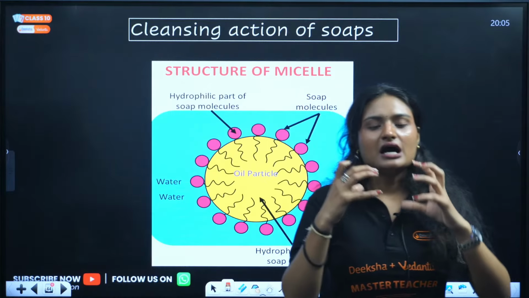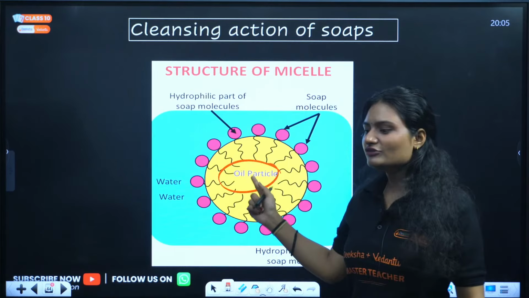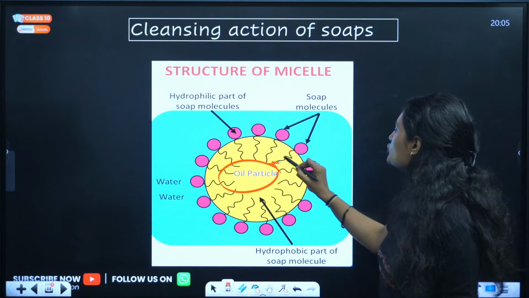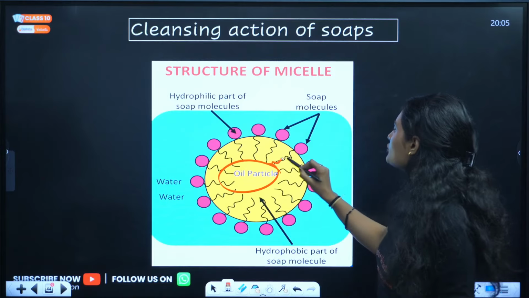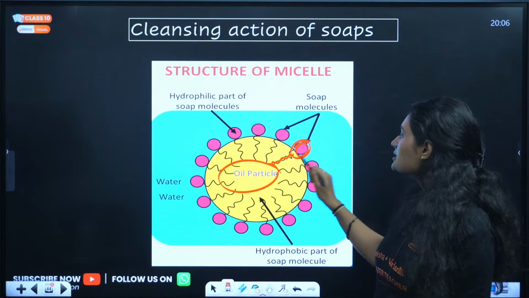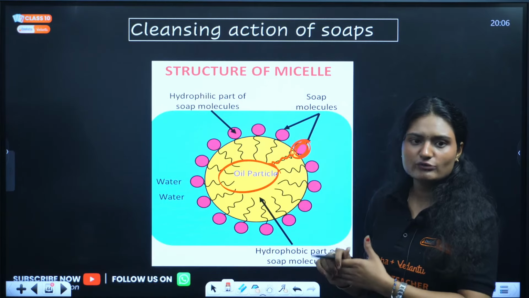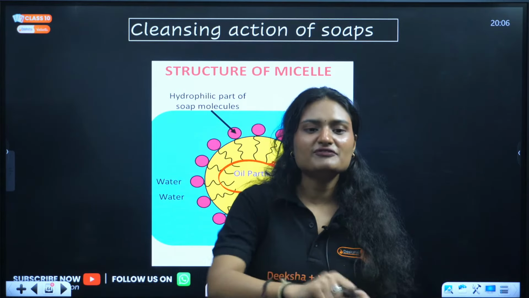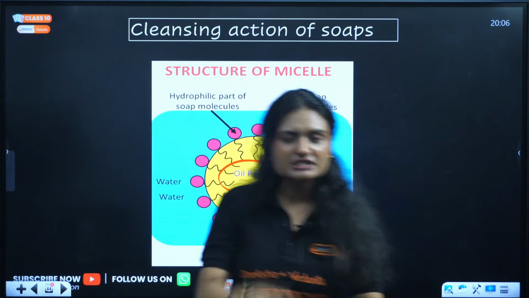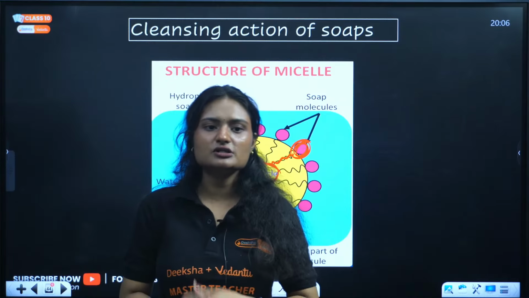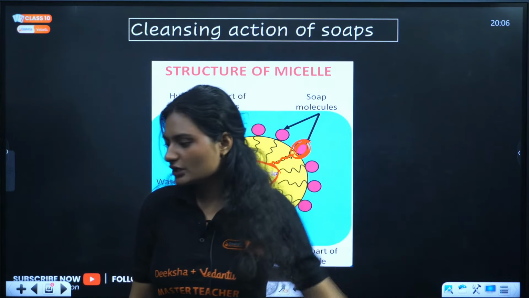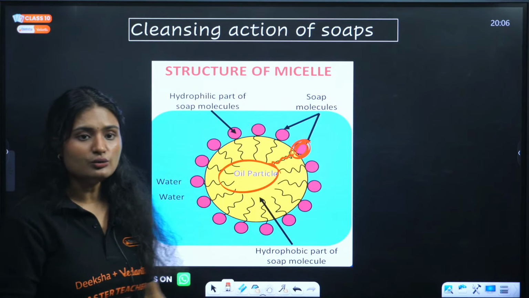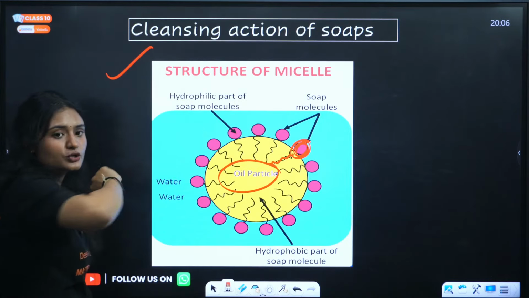They form a micelle around the dirt particle. We have an oil dirt particle, right? Around this, the soap molecules align themselves in such a way that their hydrophobic tail is towards the oil or grease particle, and their hydrophilic, water-loving head is outside, pointing towards the water, right? Now this is a micelle. How do you separate the micelle from your clothes? By agitation, you rub them physically, and then wash them in excess of water so that the micelle washes away. That is how micelles work. That is how soaps clean.